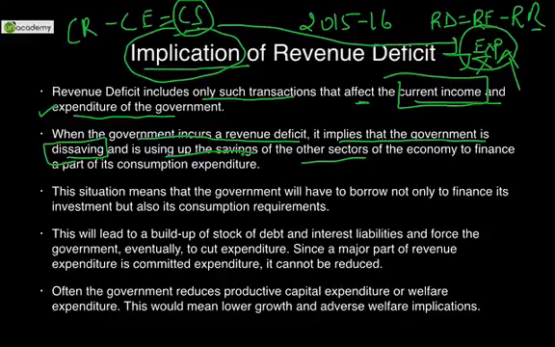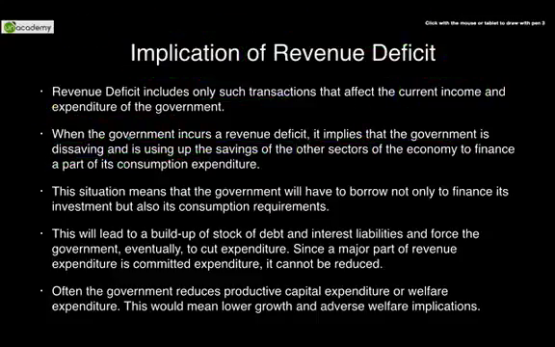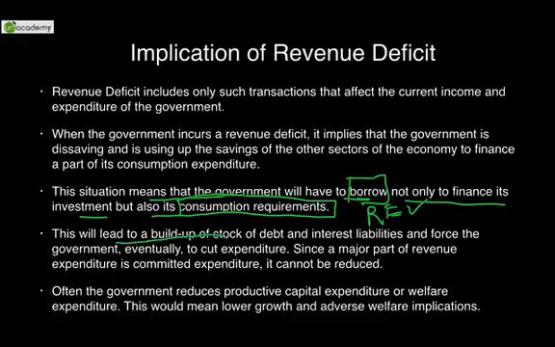So dis-saving is using up the savings of other sectors of the economy to finance a part of its consumption expenditure. One thing that you can add to this, that consumption expenditure is for the current year, only for the current year. This situation means that the government will have to borrow not only to finance its investment but also its consumption requirements. As simple as that. If they have to meet their revenue expenditures, they have to borrow money. This will lead to a buildup of stock of debt and interest liabilities.